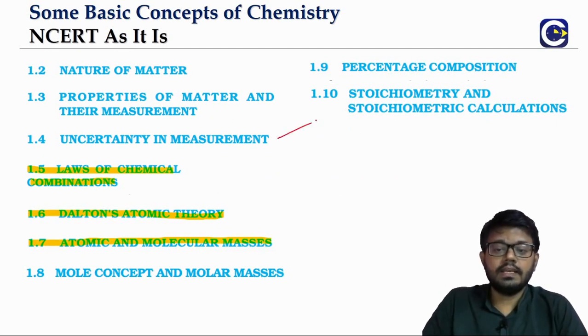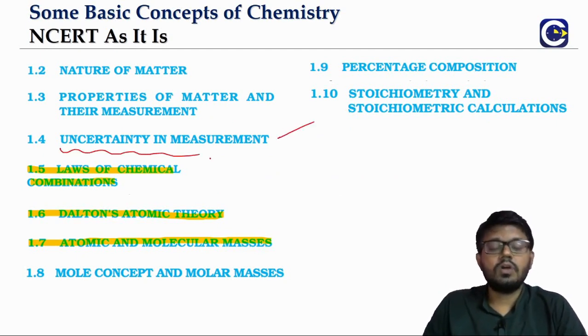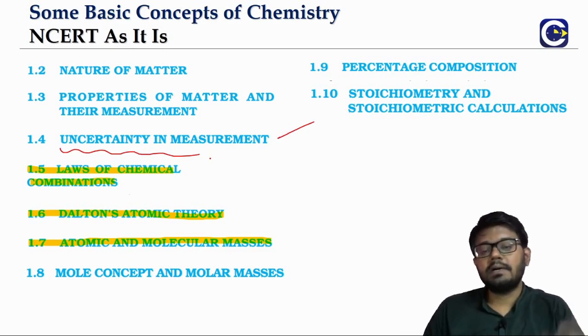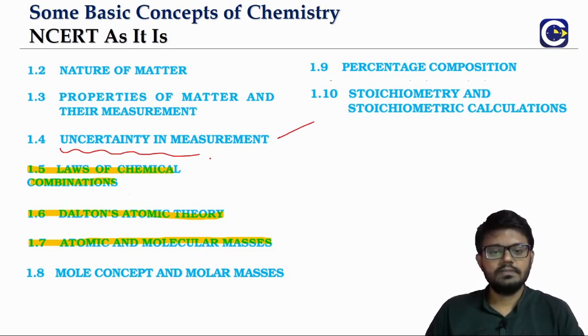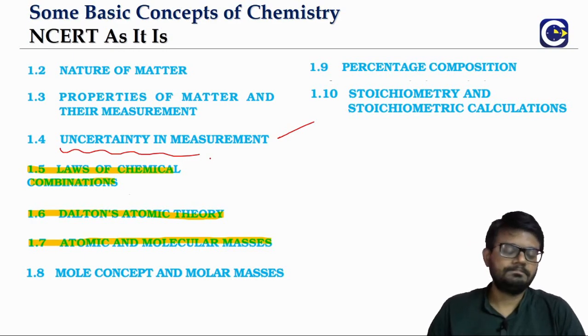In 2A, we talked about the uncertainty in the measurement of physical quantities. We looked at how we count the significant figures in a measurement value, and how we deal with significant figures when we are using mathematical operations, like addition, subtraction, multiplication, and division. All that we have covered in section 2A.